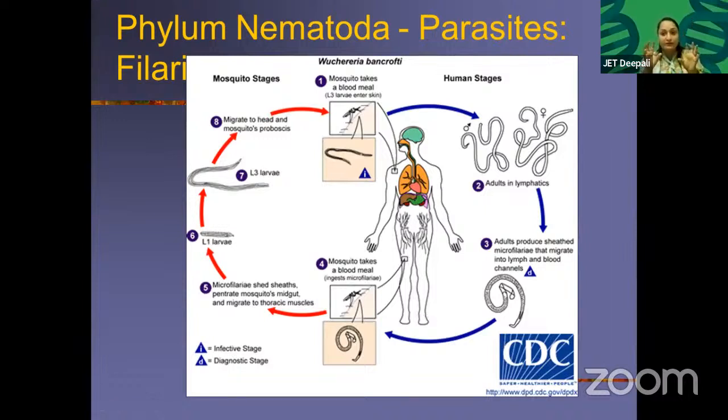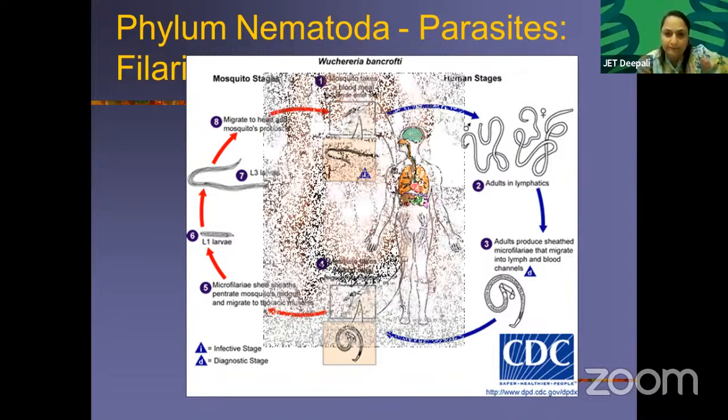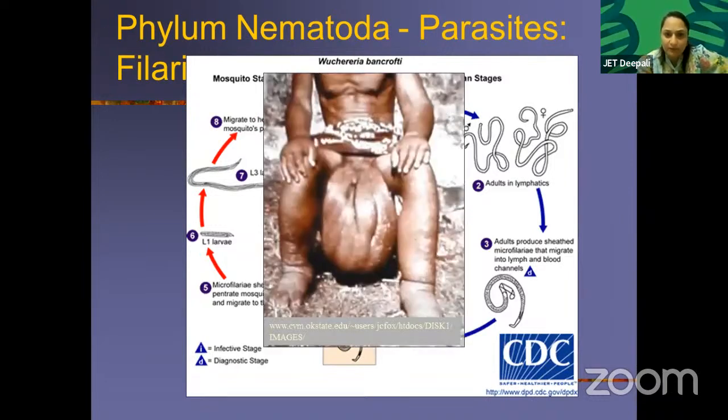Okay. Edema is a kind of swelling, and that swelling enlarges so much that a person's leg swells and turns into an elephant leg. That is why it is called elephantiasis. Okay. See, this is the diagram of elephantiasis. Here the person is suffering from elephantiasis of the lymphatics, limbs, legs, and the scrotum too. You can see this is a kind of dreaded disease, incurable.